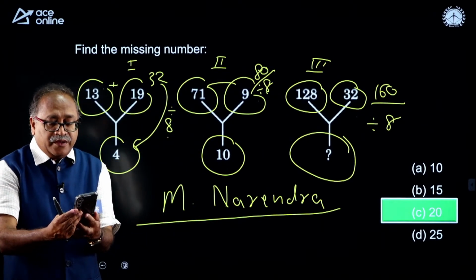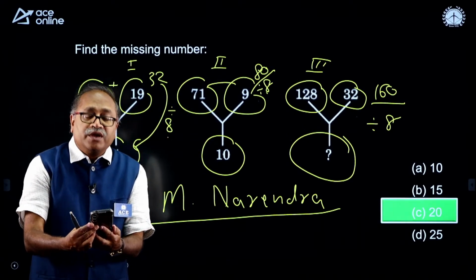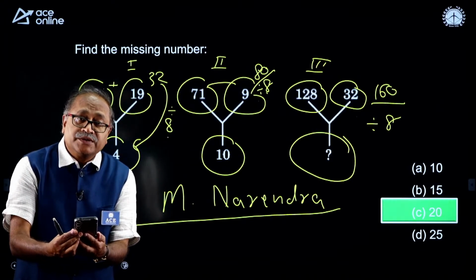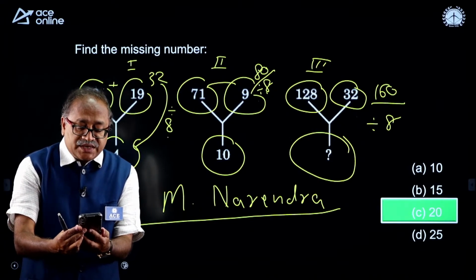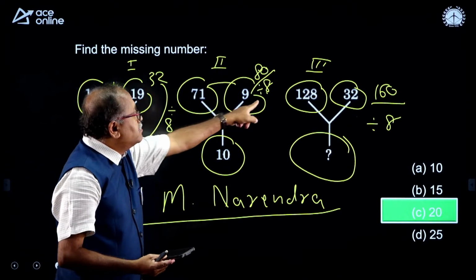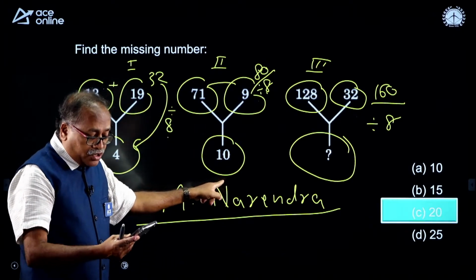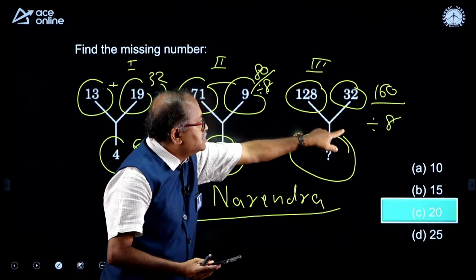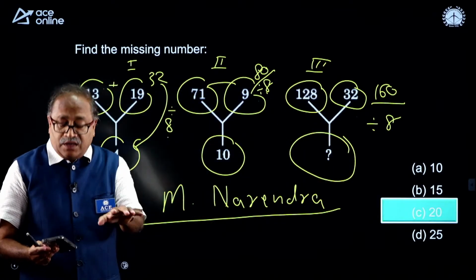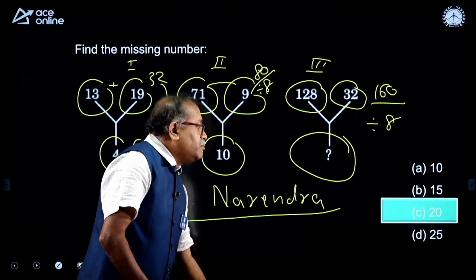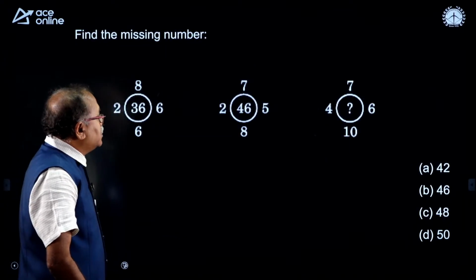Do you agree? Mahesh, Ganesh, those who answered 10, the sum divided by 8 gives the bottom number. The sum is 160 divided by 8, I will be getting 20. Okay. I will be moving on to the next question, my dear friends.